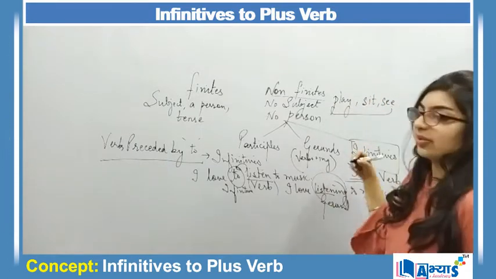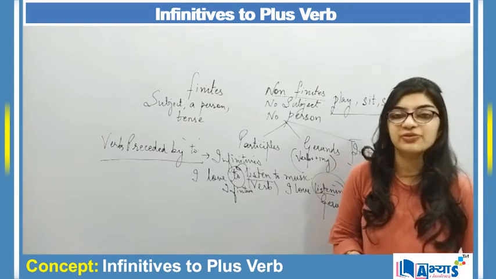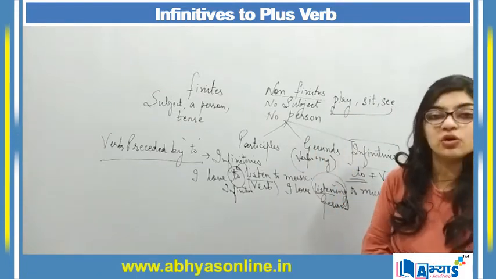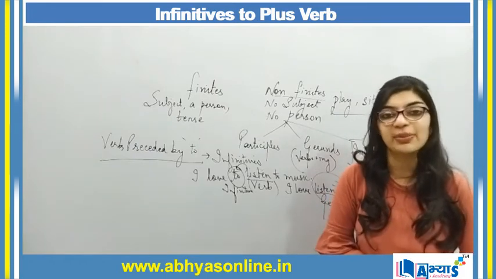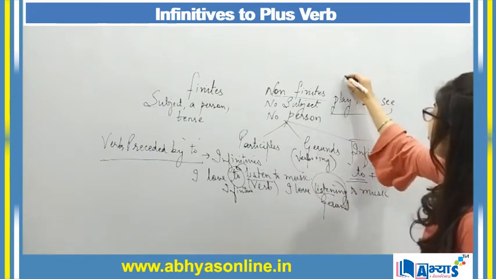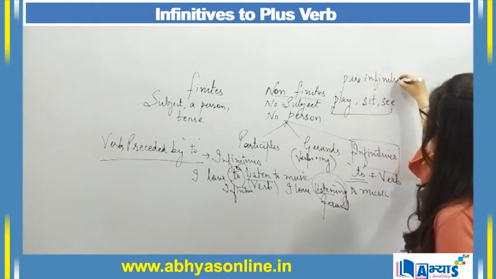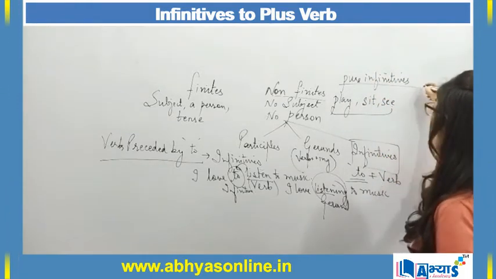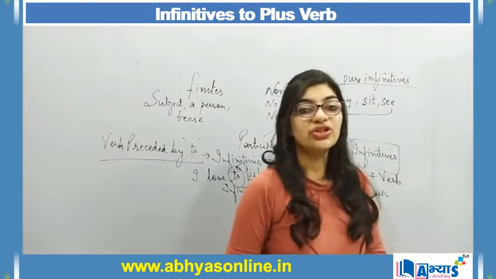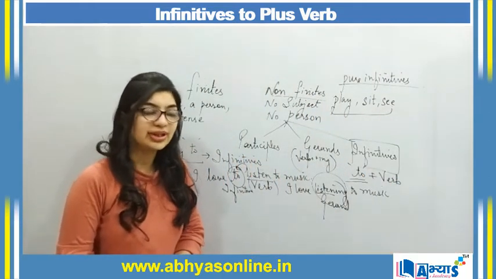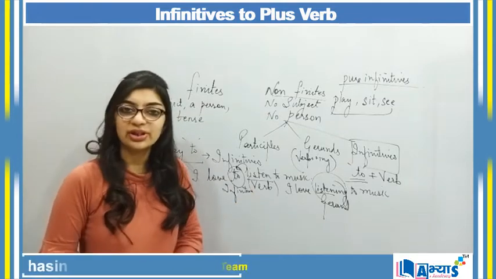Even if these words do not contain to, they will still remain infinitives. That means that even if they do not contain to along with them, they will remain an infinitive, and these are referred to as pure infinitives. Pure infinitives are all those verbs which are still infinitives even if they do not contain to along with them. So those are pure infinitives.